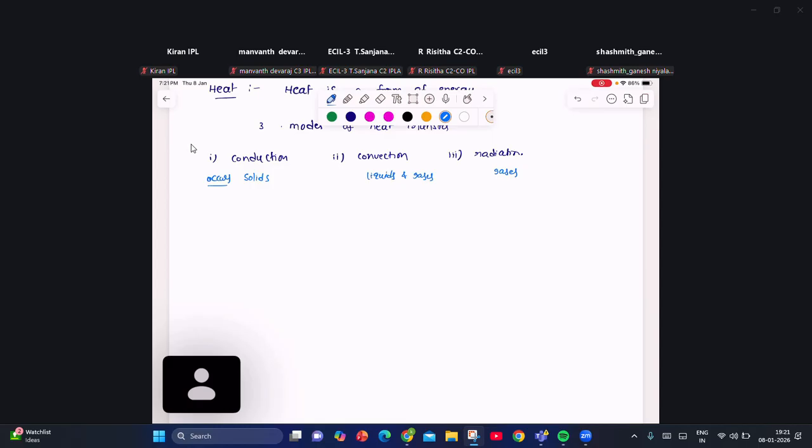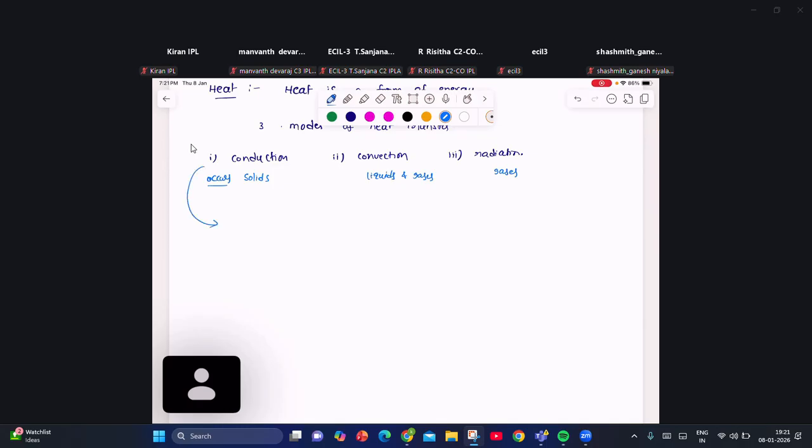Conduction is a process in which heat is transmitted from one part of the body to another part at lower temperature by molecular collisions without transfer of the material medium. What is conduction? Tell me.